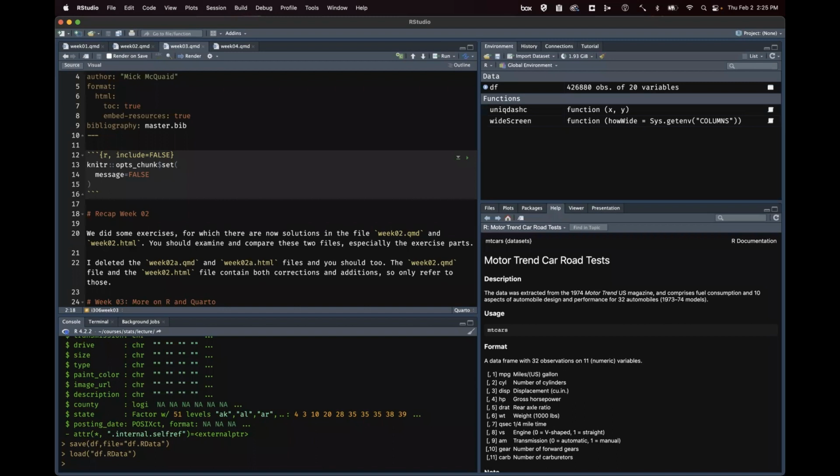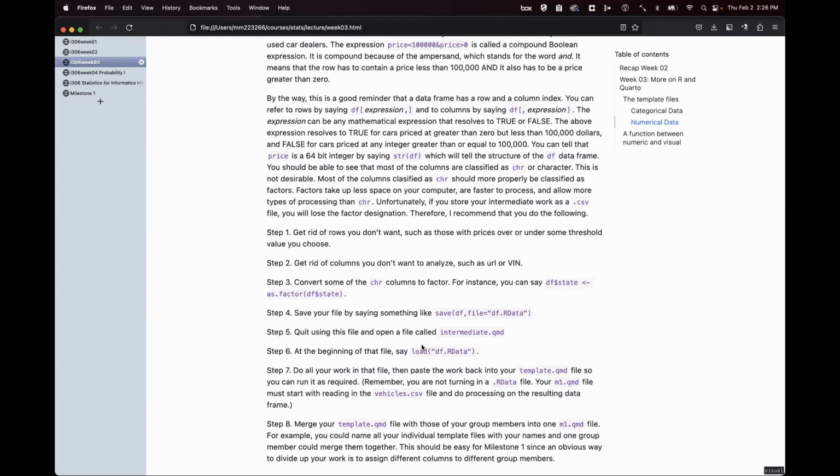So for your intermediate sessions working on this homework, hopefully you're not trying to do this all in one mega session at the last minute. Hopefully you work on it for a while and then you stop and do something else and come back to it. So each time you can use this function to save time. So that's what all this is about.